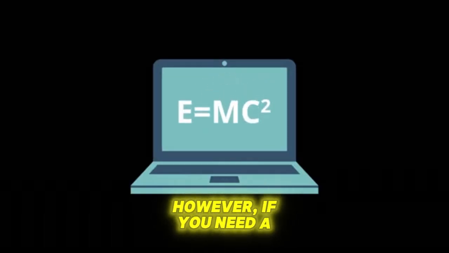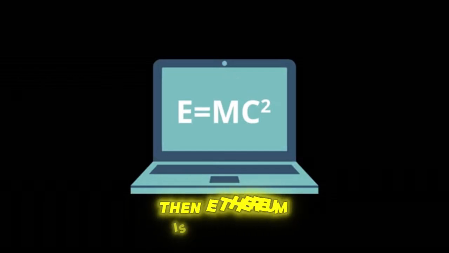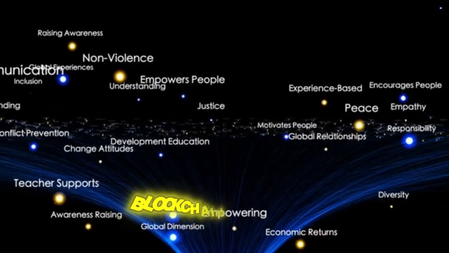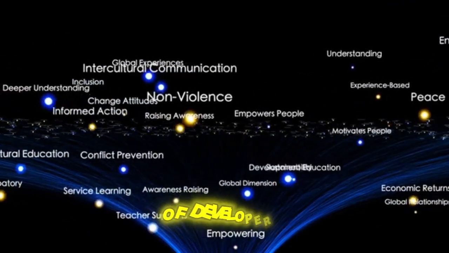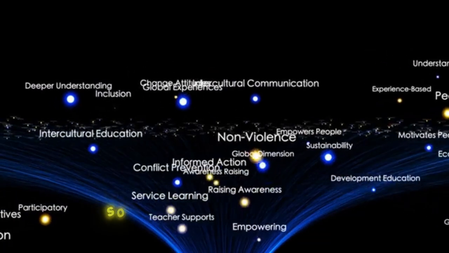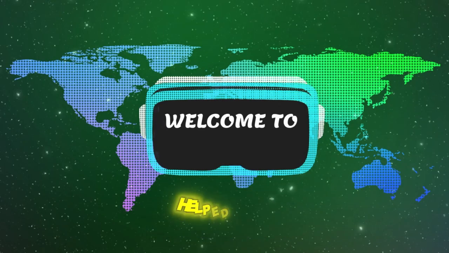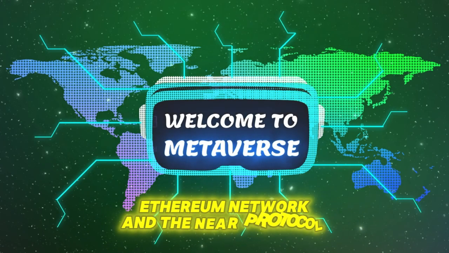However, if you need a more established platform with a large community of developers, then Ethereum is the way to go. Ethereum is the most popular blockchain platform for building dApps and has the largest community of developers. It also has the most sophisticated ecosystem of tools and services. I hope this video has helped you learn about the differences between the Ethereum network and the Near protocol.